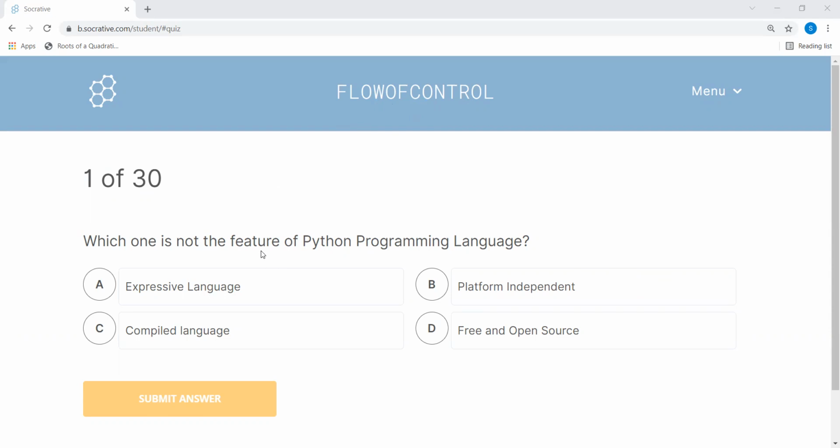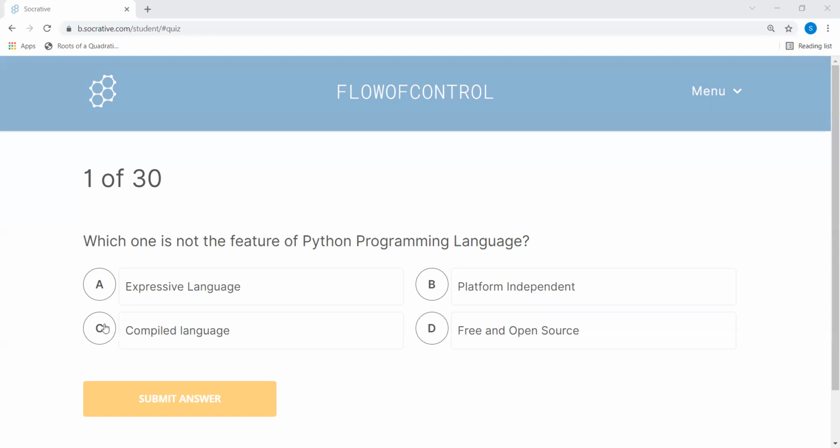So here is the first question. Which one is not the feature of Python programming language? Now we look at one of each one. The first one is it is expressive language. Yes, it is expressive language. Second is platform independent. Yes, platform independent means it can run on different environments, different OS. It can work and is it is a compiled language.